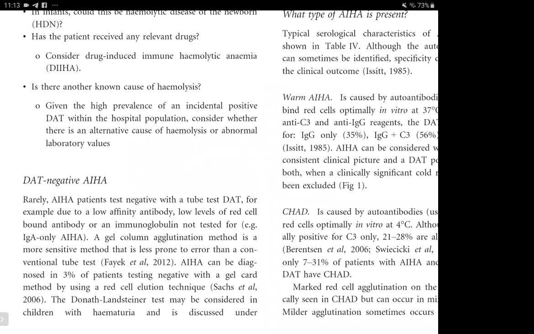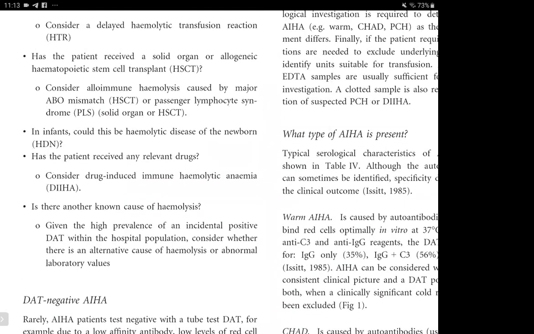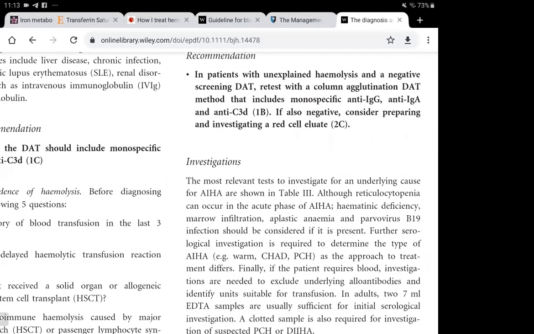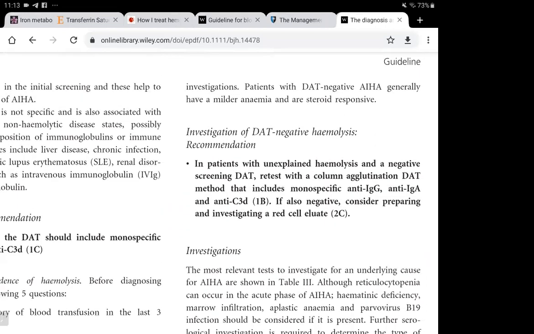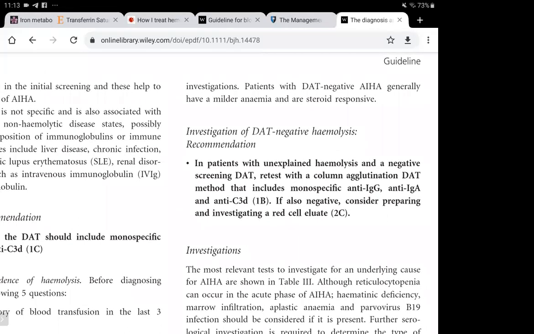So for DAT negative autoimmune hemolytic anemia, in patients with unexplained hemolysis and a negative screening, we can retest with the column using monospecific anti-IgG and anti-C3d. And if possible, also red cell eluate testing.